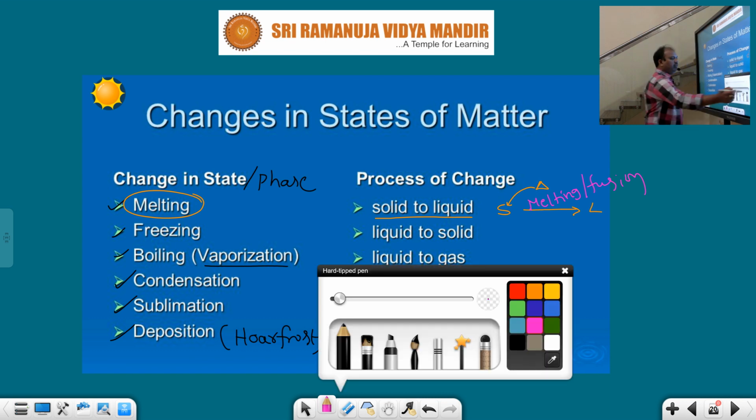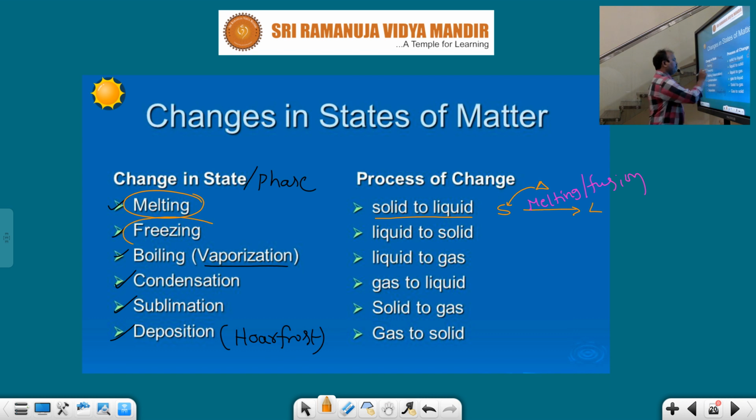Next one, students, what will be there here? Freezing process. Freezing means this is reverse. The liquid state can be converted into solid state. From that liquid you should subtract the heat, that is nothing but cooling or releasing heat.